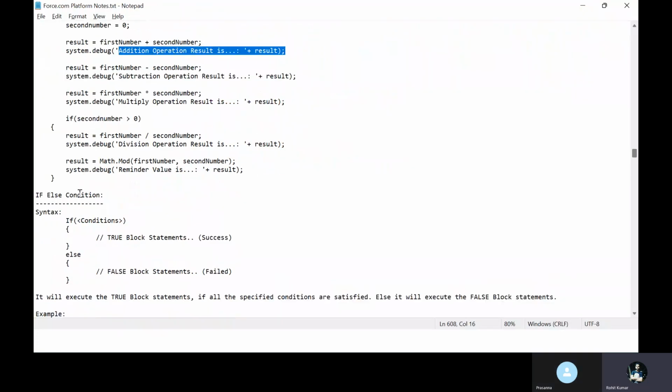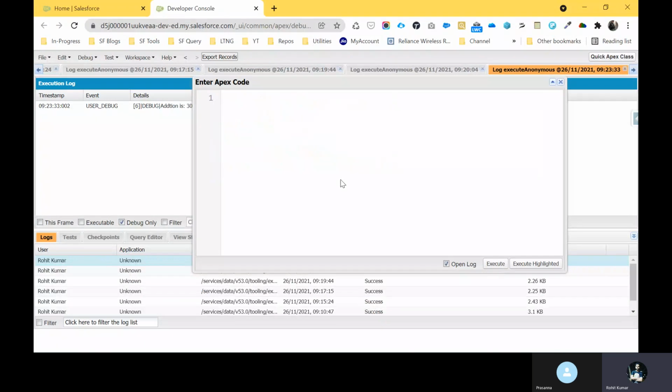Now let's move to the if else condition. Previously we saw only the if condition, simple if. Now you can see here the if else condition. So how to do that? Let me do one thing for you, like how the if else condition works.